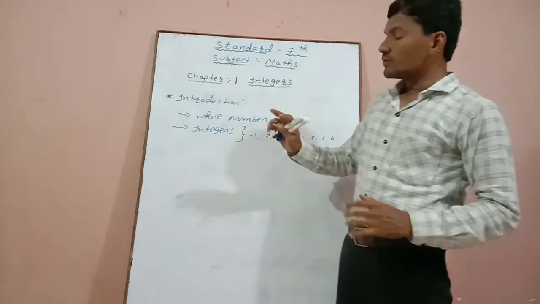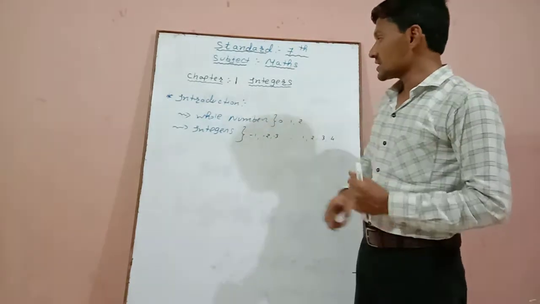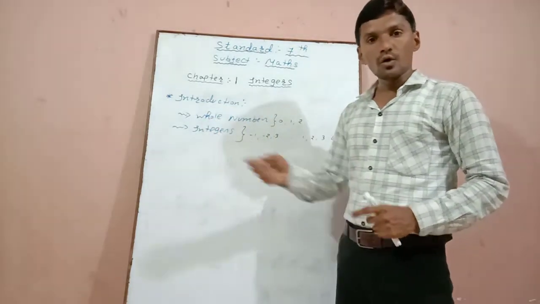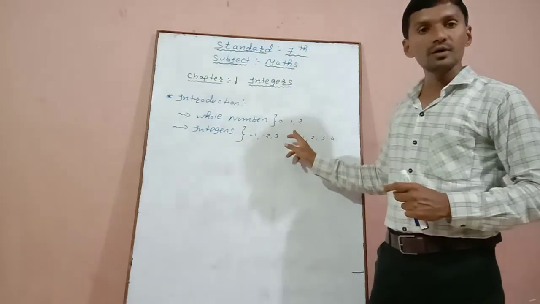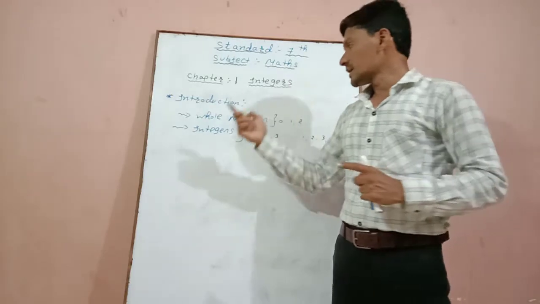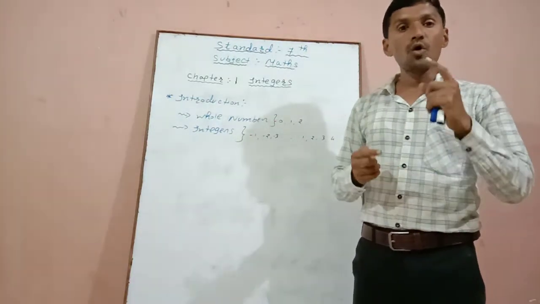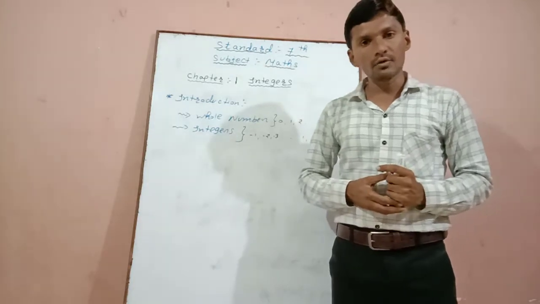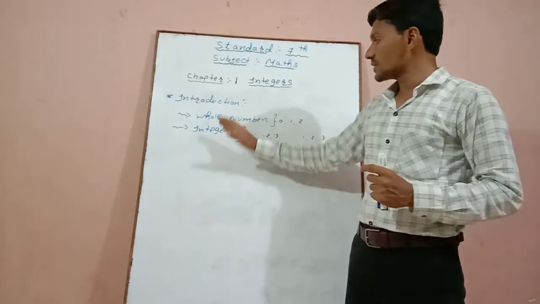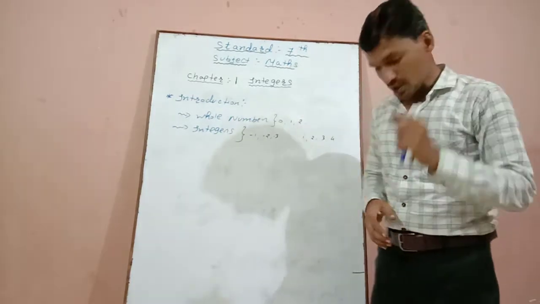Now first of all we will see what the difference is. The difference is that in whole numbers only 0 and positive numbers are taken, and in integers both positive and negative numbers are in. So this is the difference between integers and whole numbers.